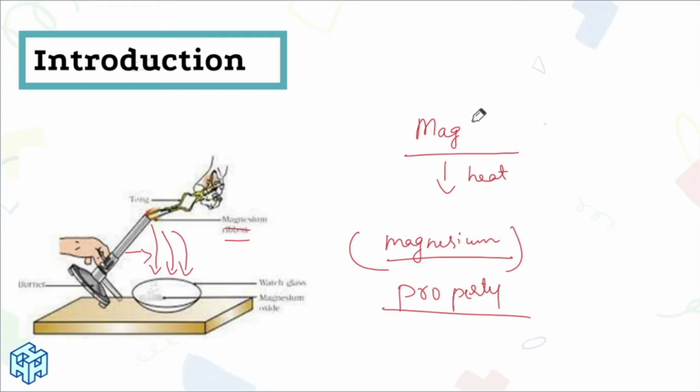Magnesium plus oxygen. Now I am getting magnesium oxide. It has different properties, completely different. Are you able to understand it?